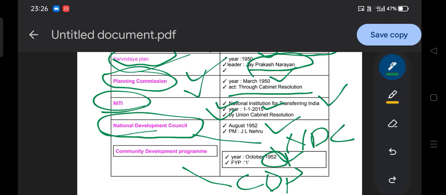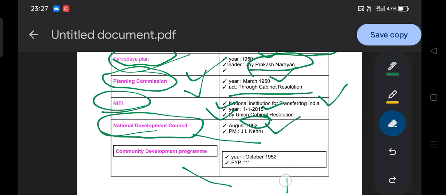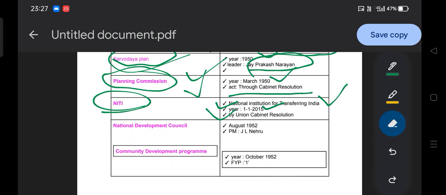Both planning initiatives were created in 1952, but the month is different: August 1952 for NDC, October 1952 for CDP. I believe this is clear to you. Both of these are part of the first 5-year plan.